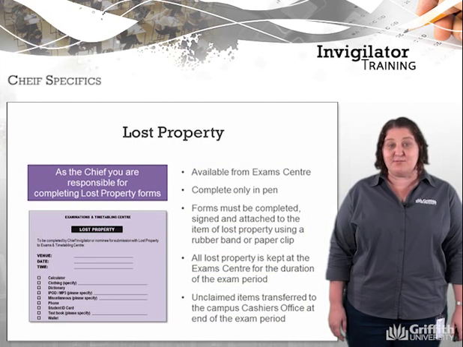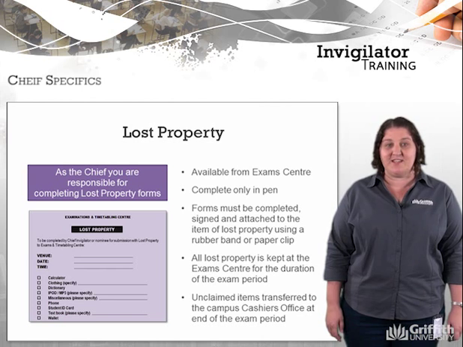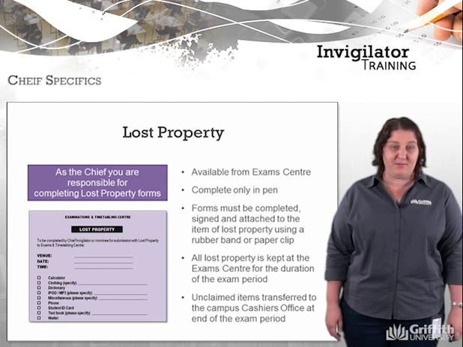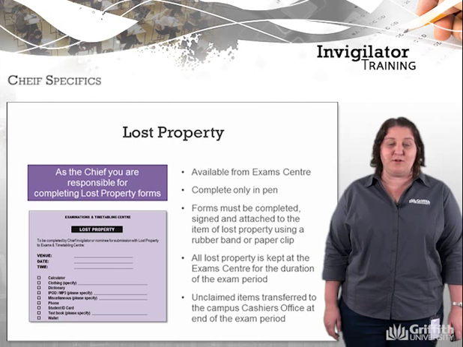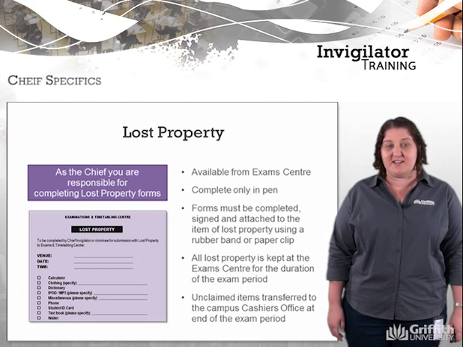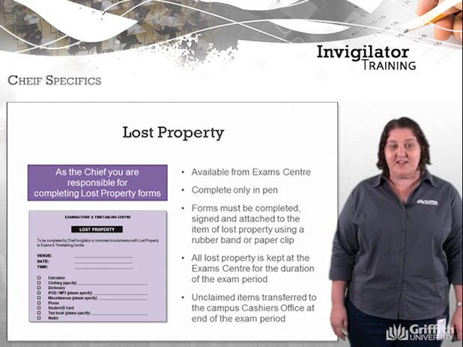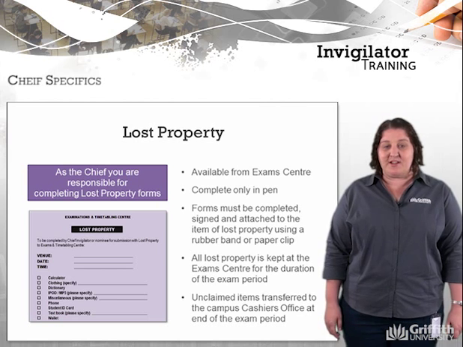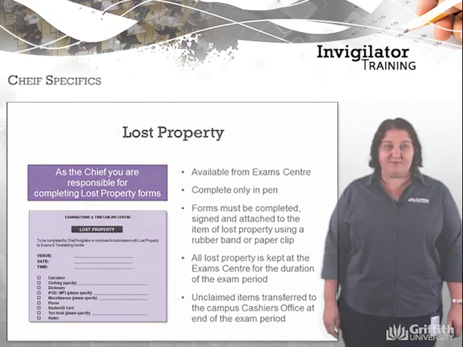As the Chief, you're responsible for completing lost property forms. These will be available for you when you return to the exam centre. These forms must not be completed in pencil and must be signed and attached to the item by using a rubber band or paper clip. Now all lost property will be kept at the exam centre until the conclusion of the exam period. Now at this point, all unclaimed items will be transferred to the university cashier for safekeeping until collected.